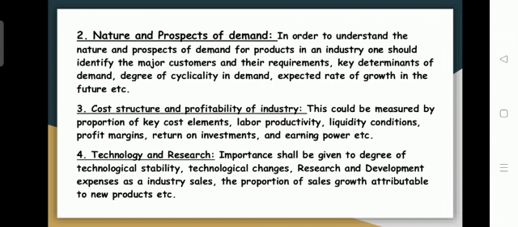You need to measure the proportion of key cost elements, labor productivity, liquidity condition, the profit margin, returns on investment, and the earning power. Considering all these things under the analysis, you can find out whether making your investment in a low cost industry will be beneficial for you, and also whether you get a higher level of profitability from your investment activities.